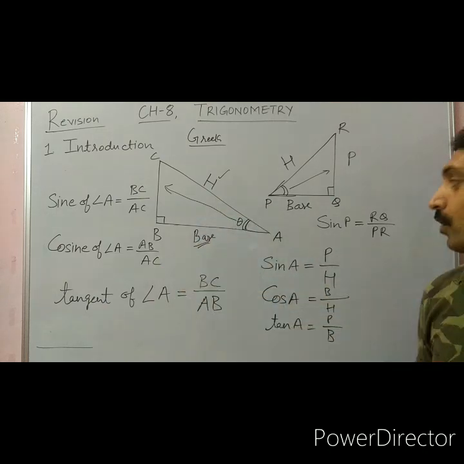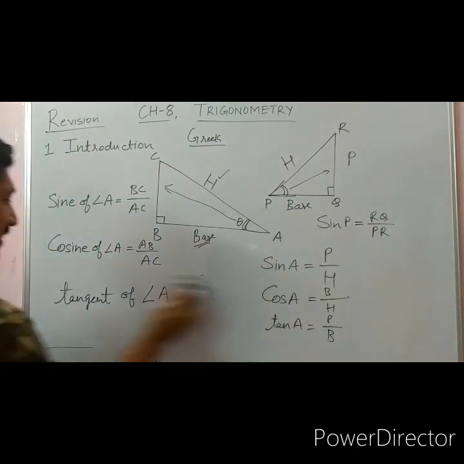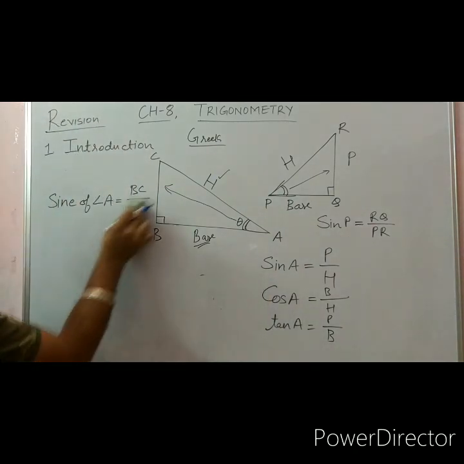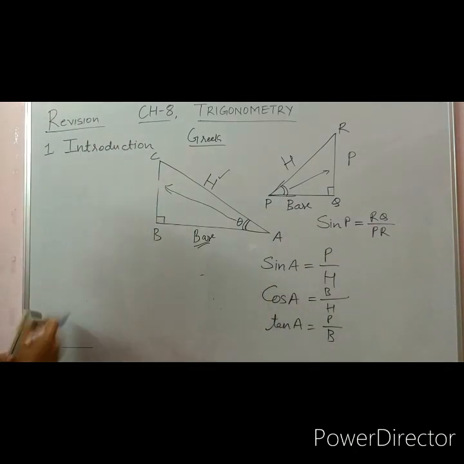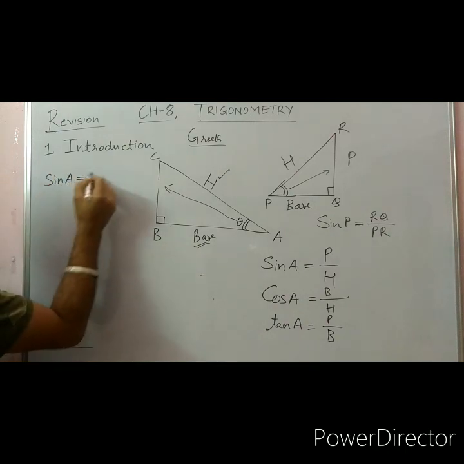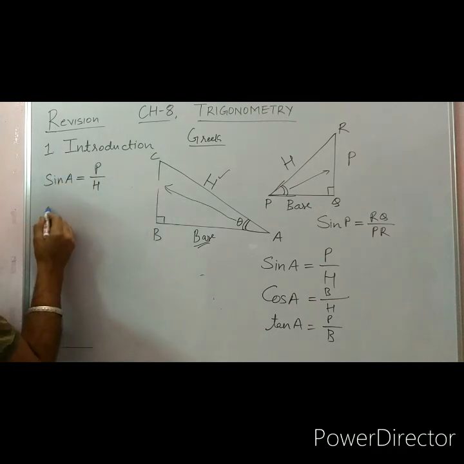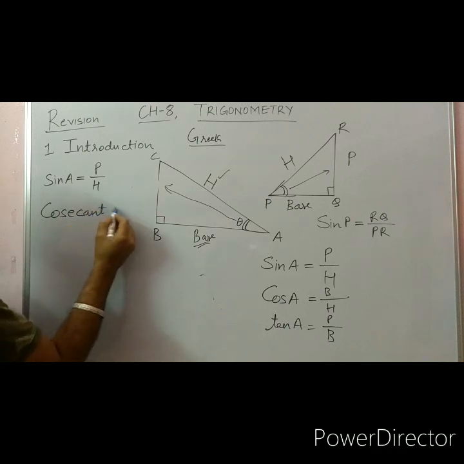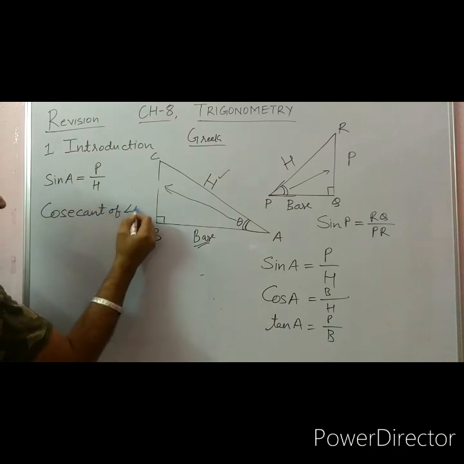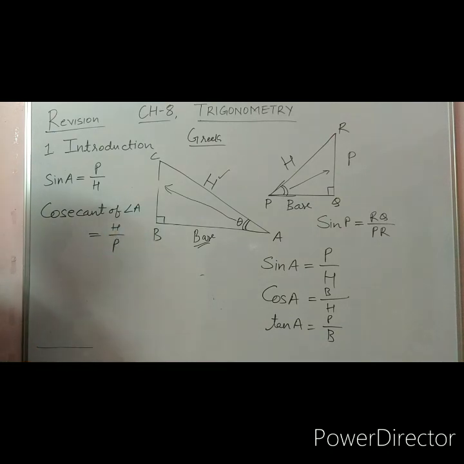Now they are reciprocal. So here we have sine of A is equal to P upon H. So its reciprocal is cosecant of A, which is equal to H upon P, hypotenuse upon perpendicular.